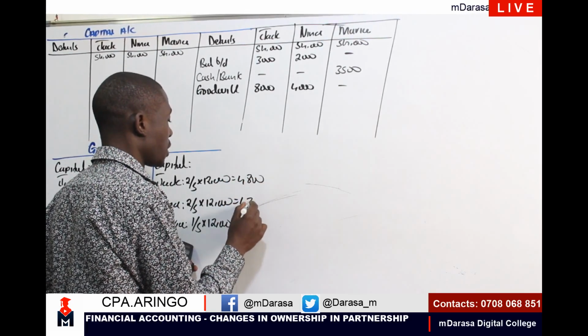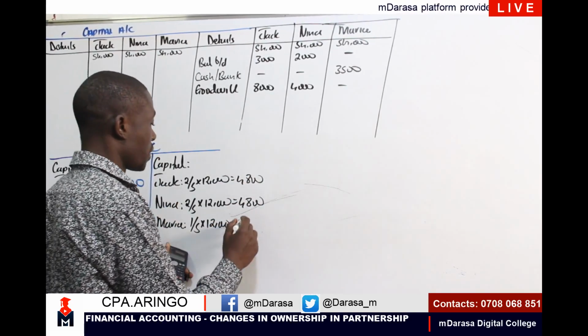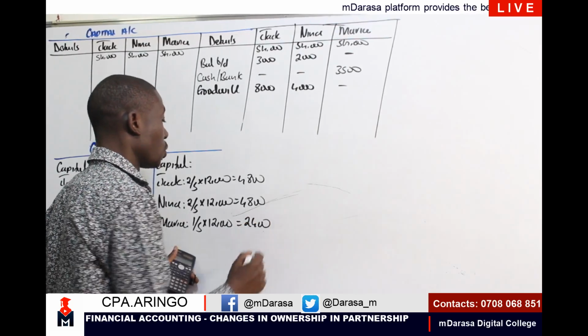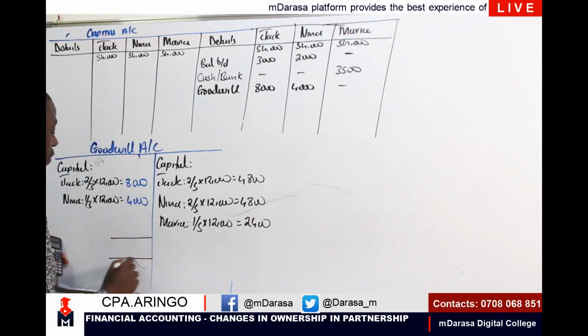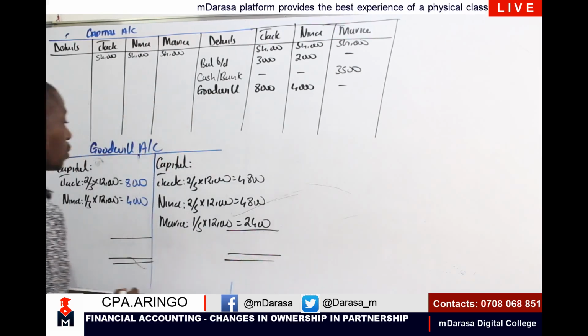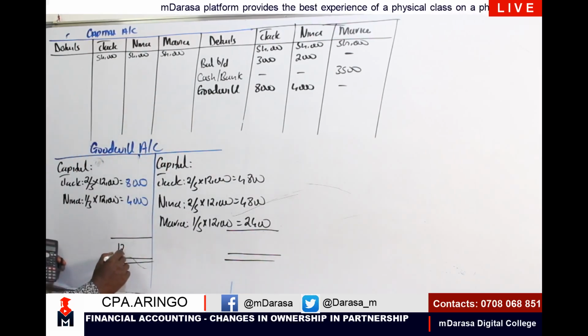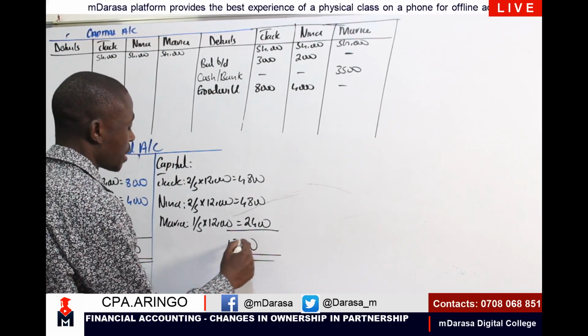This should give us 4,800, and the balance, of course, should give us 2,400. So I've created my goodwill and I have written it off, so that at the end of the day, my goodwill account will have balanced and I'll have cleared this account.